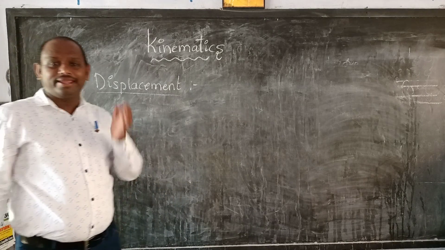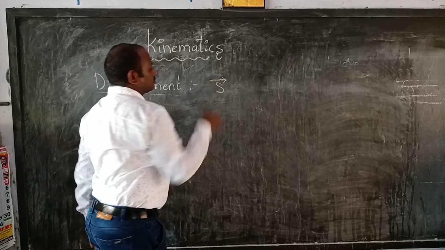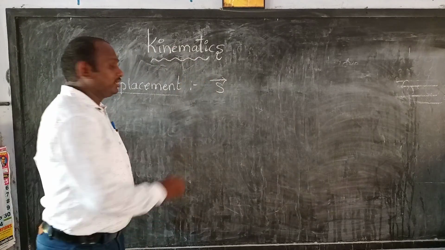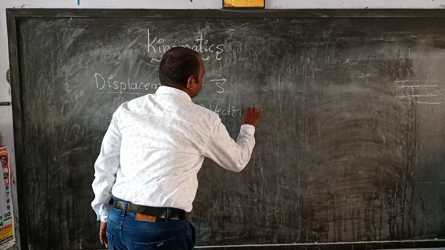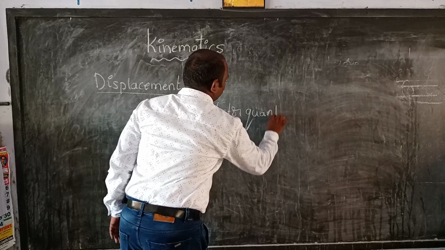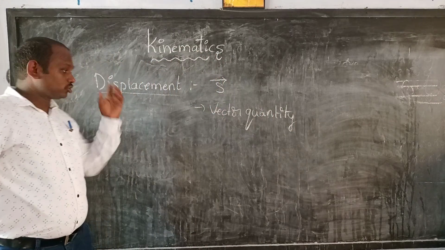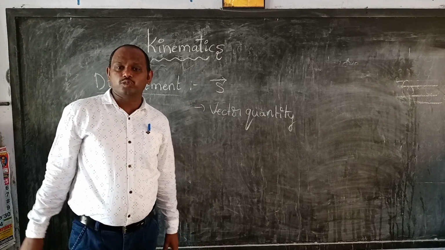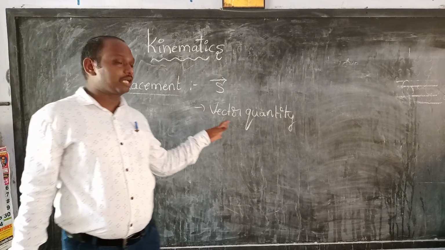Displacement. Displacement is denoted by the letter S with a bar above it. It is a vector quantity. A vector quantity is nothing but a quantity that has both magnitude and direction. When both are there, that is called a vector quantity.